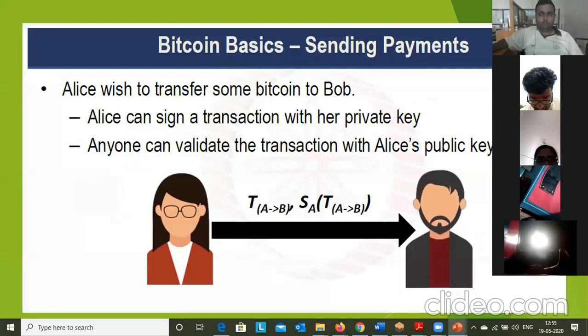Now there is a scenario, Alice and Bob. Alice wishes to transfer some Bitcoin to Bob. Alice can sign a transaction with a private key. You can see this formula: if A wants to send Bitcoins to B, Bob, then before that, the public address of B should be given to Alice. Then only she can send. There is a transaction T between A and B, and that transaction is signed by A. That is a digital signature, signed with the private key, the secret key, of Alice. The transaction is signed.